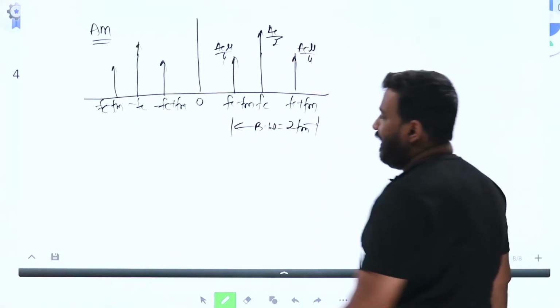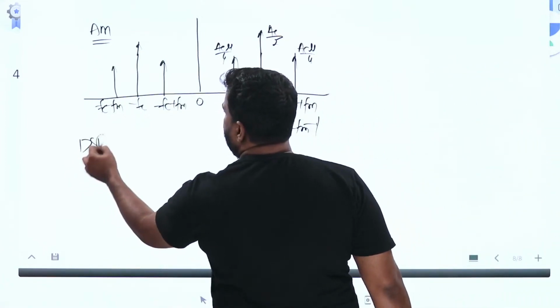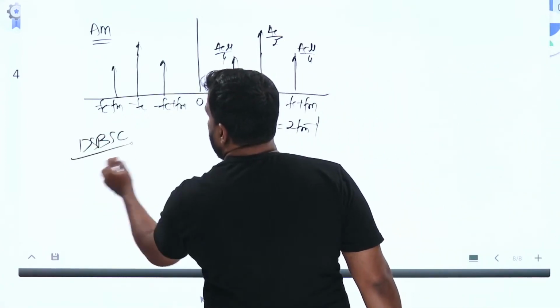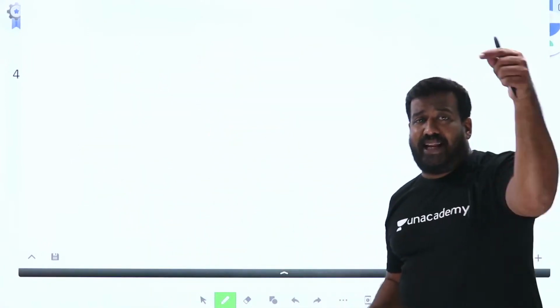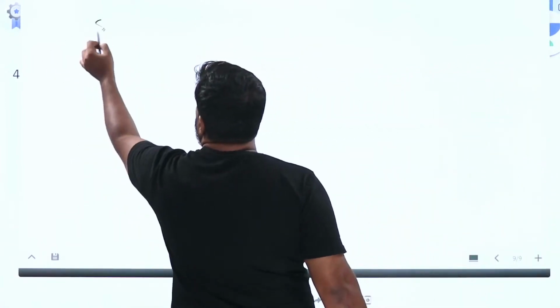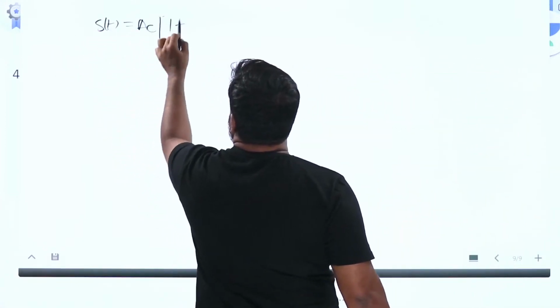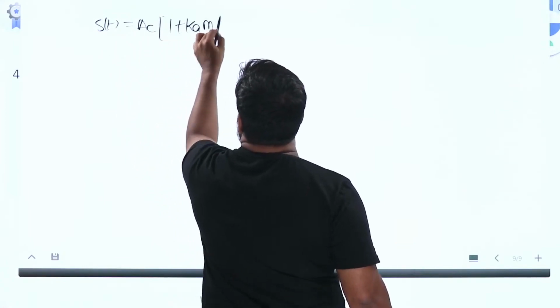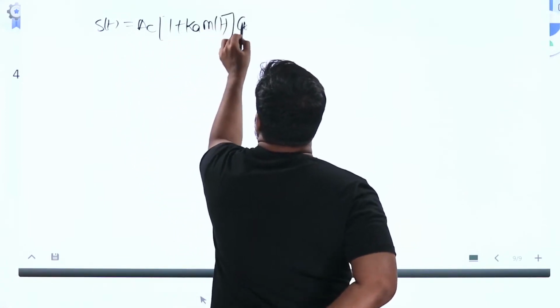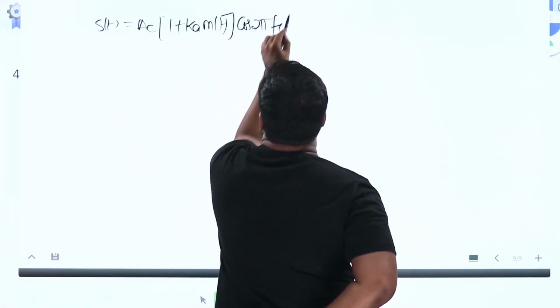Now if you go for DSB-SC, what happens in DSB-SC? The carrier will be completely suppressed. To understand this, what should I do? S of t is equal to AC into 1 plus Ka M of t into cos 2 pi FCT.